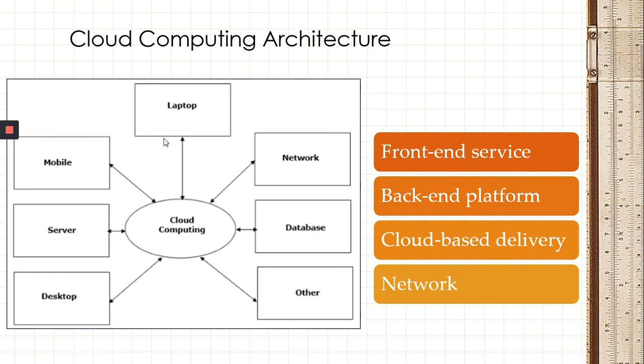So next one is back-end platform. Back-end platform is nothing but various computers, servers, and so on combined to become a back-end platform. So in this case, server and database will come under that back-end platform. Cloud-based delivery will come under the other one, that will be computing and storage. The next one is network. It will be a virtual private cloud, virtual cloud network, or we can call it a subnet. Those things will come under network.